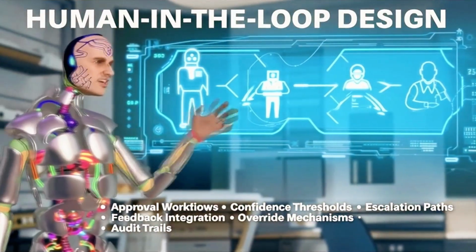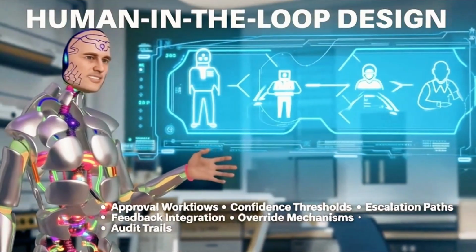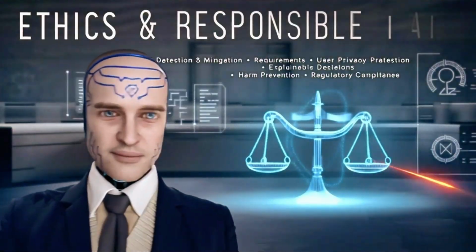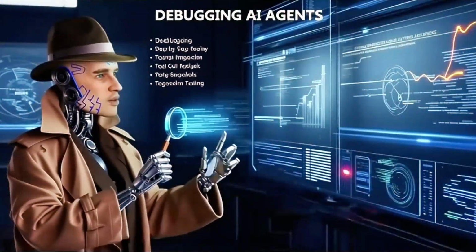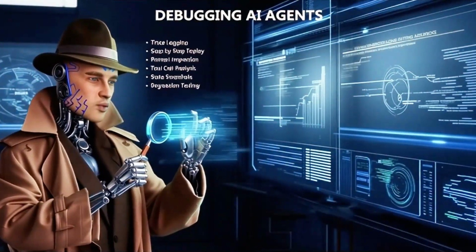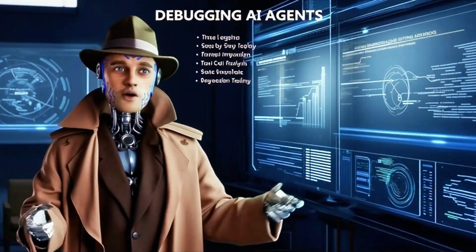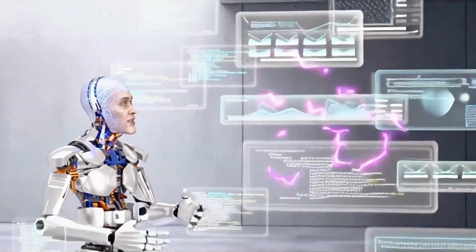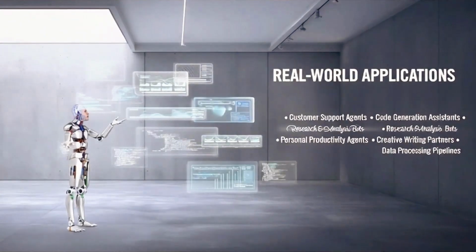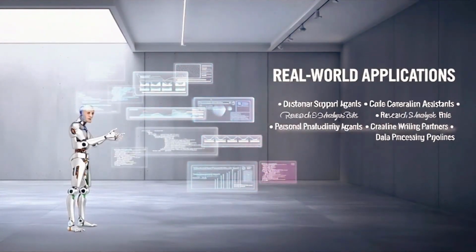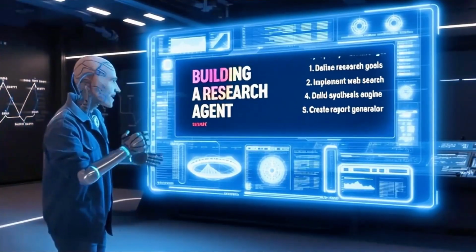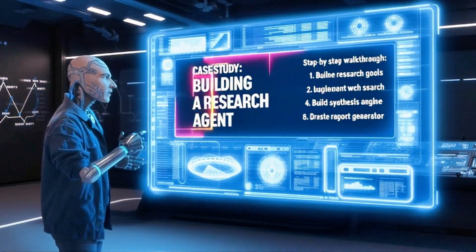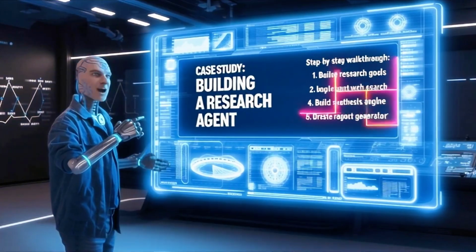Crucially, keep a human in the loop on slide 41 for high-stakes decisions. Follow ethical guidelines on slide 42 to prevent bias, and when things break, and they will, use debugging techniques from slide 45, like trace logging. What can you build? Slide 43 lists applications: coding assistants, research bots, personal productivity agents. Slide 44 walks through a case study of a research agent. It searches, analyzes documents, synthesizes, and writes reports.